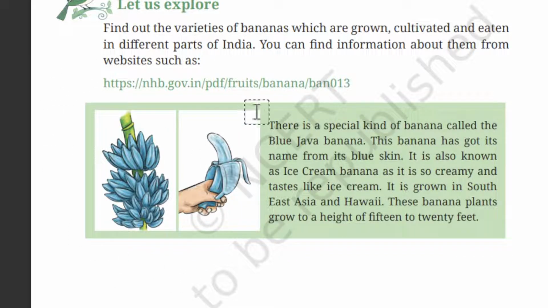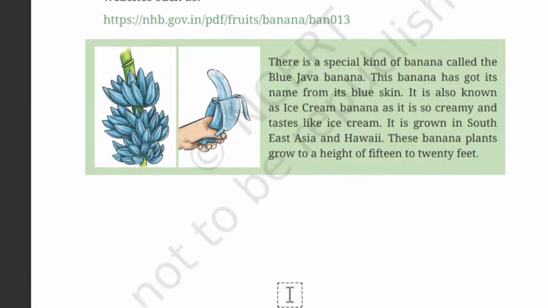So, have you seen a blue color banana before? I have not seen, but here they have given. This is a special kind of banana called the blue Java banana. This banana has got its name from its blue skin. It is also known as ice cream banana. It is so creamy and tastes like ice cream. It is grown in southern East Asia and Hawaii. These banana plants grow in height to 15 to 20 feet. Okay. So this is a very special variety of banana and they are telling it tastes like ice cream.